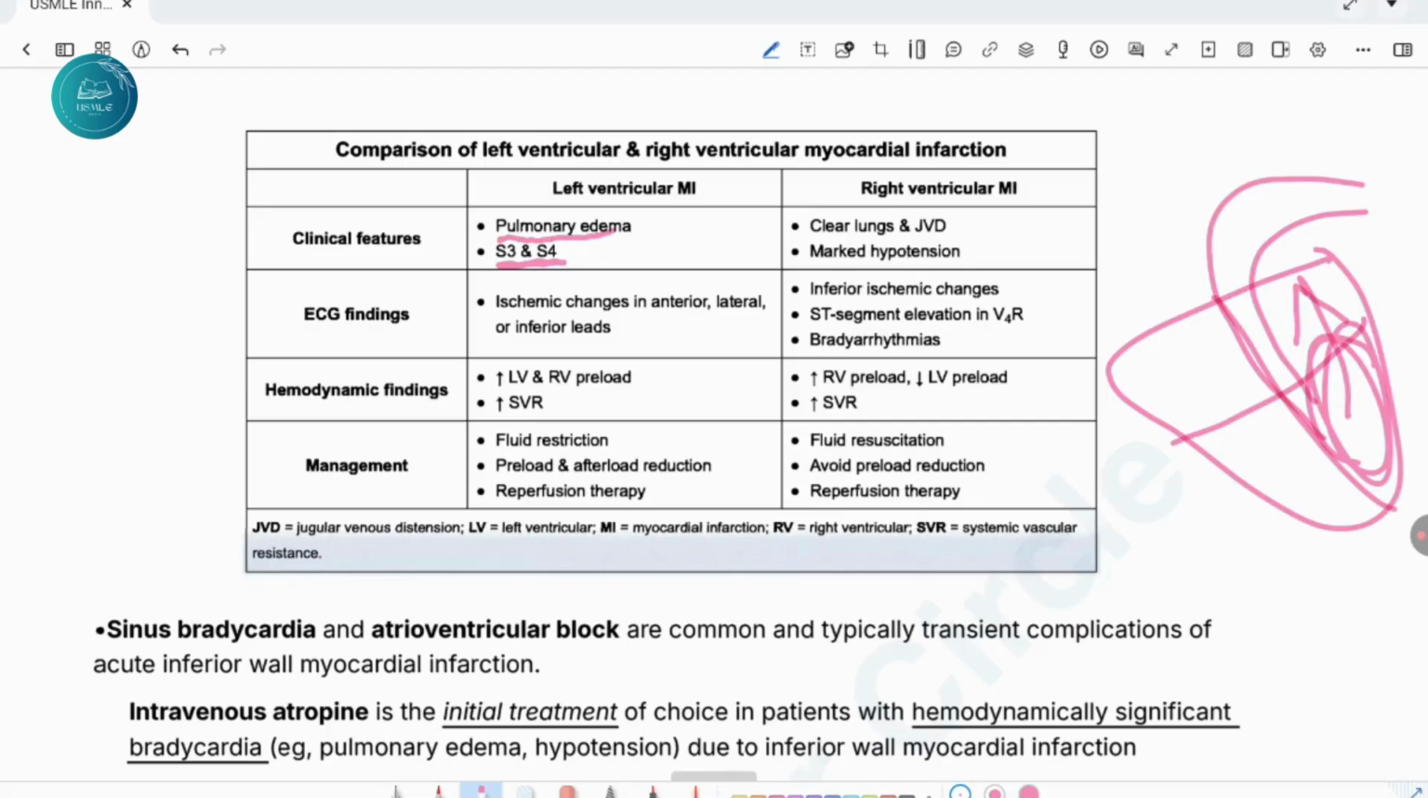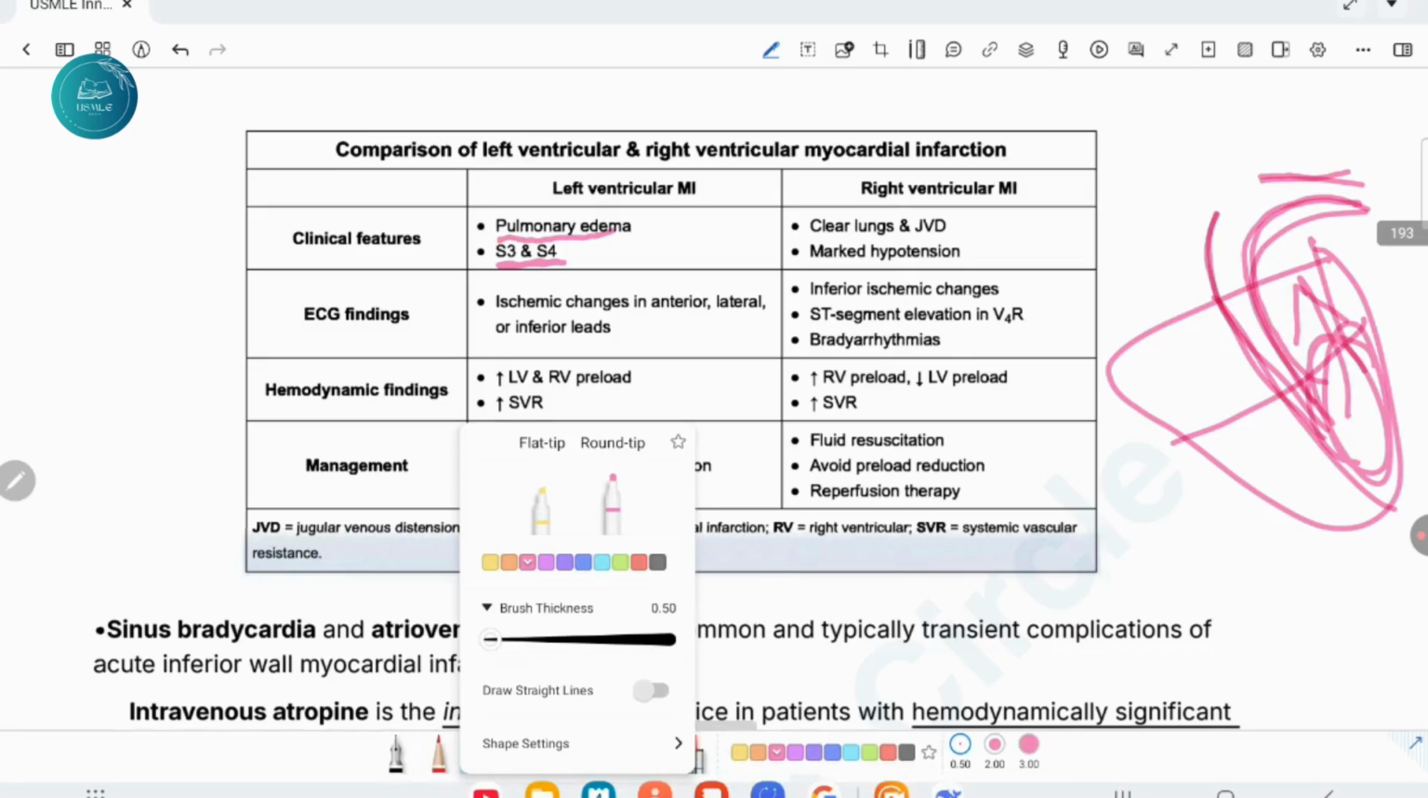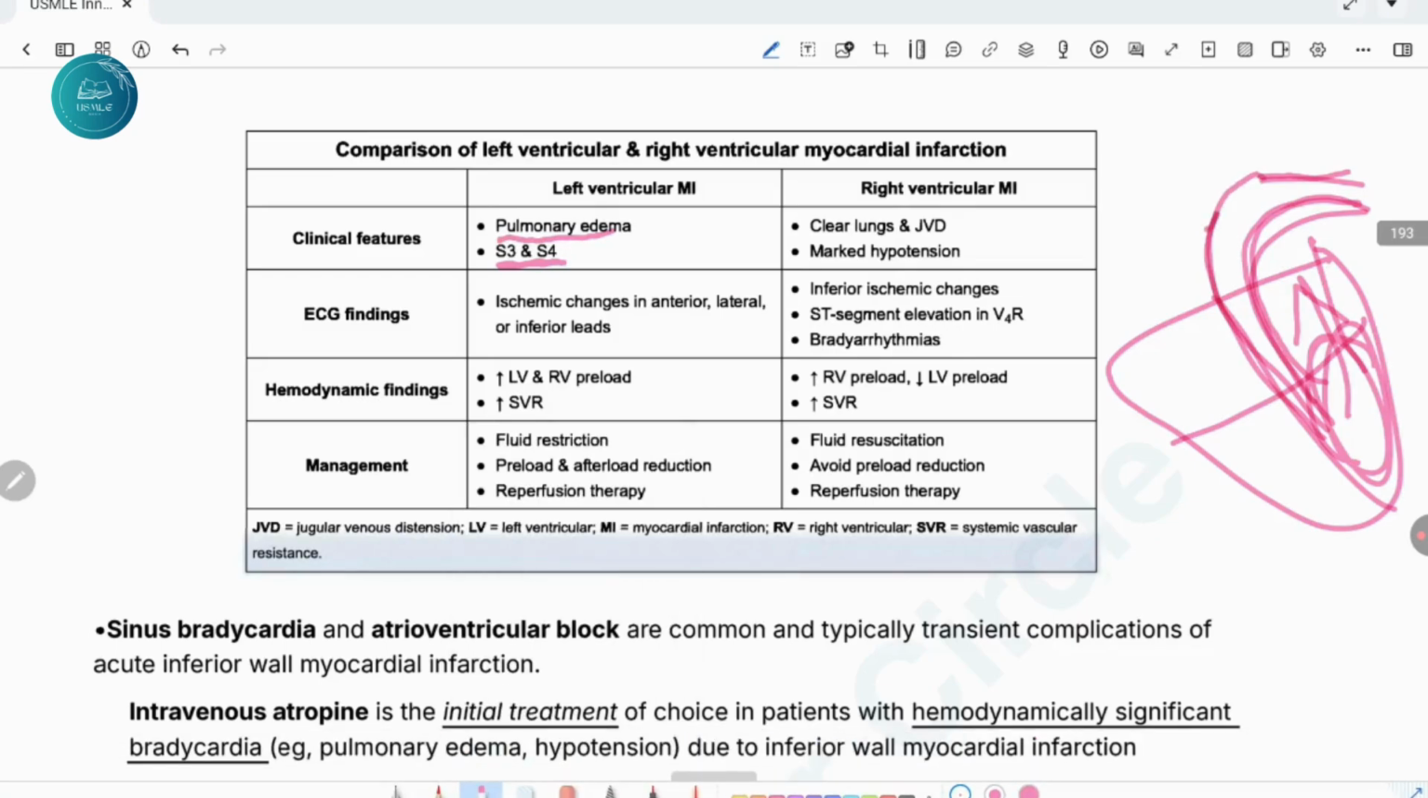Hemodynamic findings are increased left ventricular and right ventricular preload because the left ventricle will not pump enough blood forward. So the right ventricular and left ventricular preload will increase, and the patient will have hypotension, and systemic vascular resistance will increase to compensate for the decreased blood pressure. So SVR will increase. Management is by fluid restriction, preload and afterload reduction, and reperfusion therapy. Of course, it is myocardial infarction, so you have to reperfuse. Right ventricular MI is the infarction of the right ventricle.